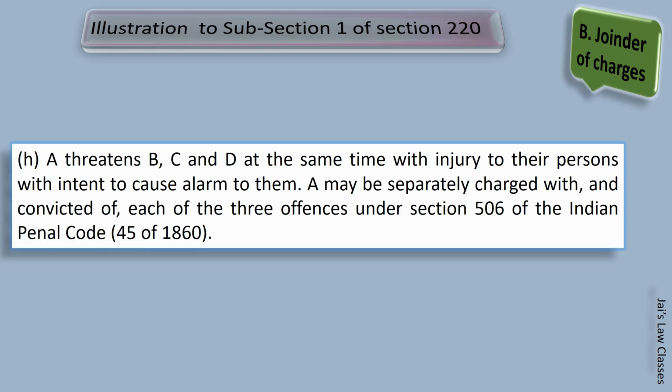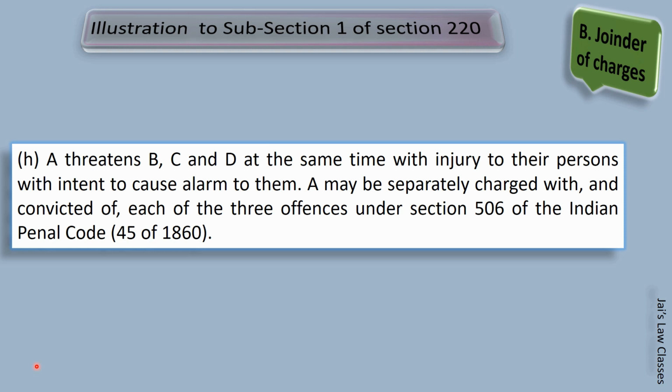Illustration H. A threatens B, C and D, 3 persons at the same time, with injury to their persons and with intent to cause alarm to them. Now this seems to be a real gunda. The illustration further says A may be separately charged with and convicted of each of 3 offences under Section 506 of the Indian Penal Code. You got the point? There are 3 different things.